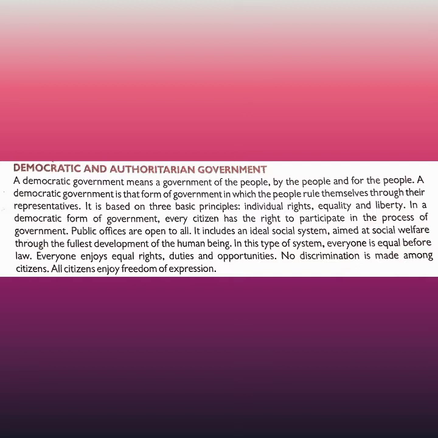People have elected it, and for whom have they elected it? For themselves. A democratic form of government is that government in which the people rule themselves through their representatives.